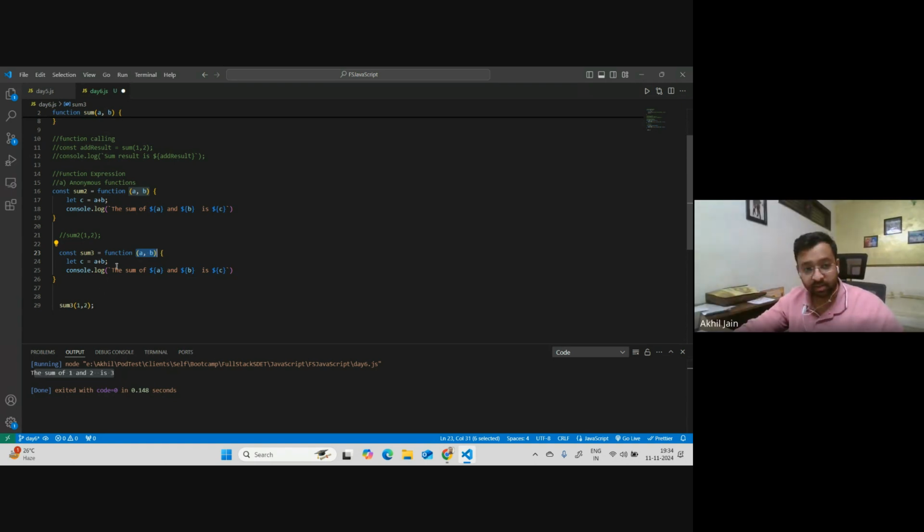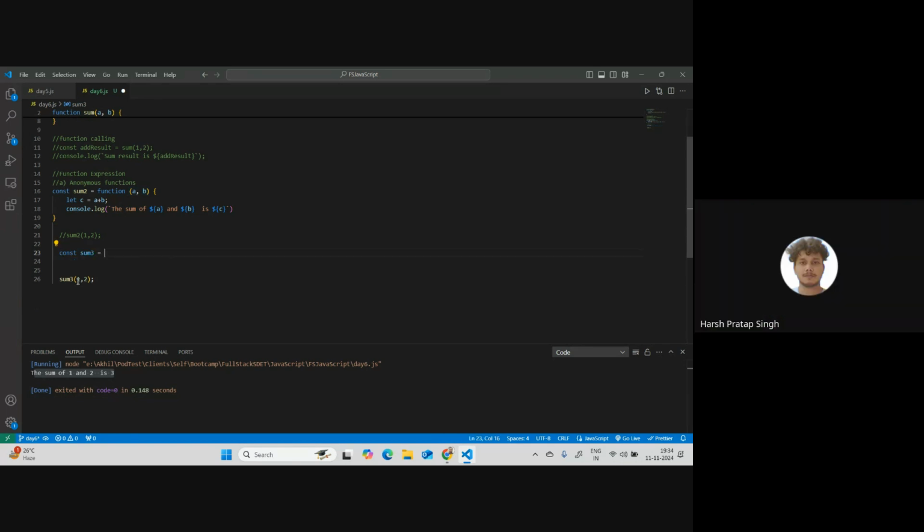Yes, Harsh, please ask your query. When we are assigning sum3 equals sum2, is sum3 also a function, or is it just a variable? Yes, sum3 is a function. I can tell you.